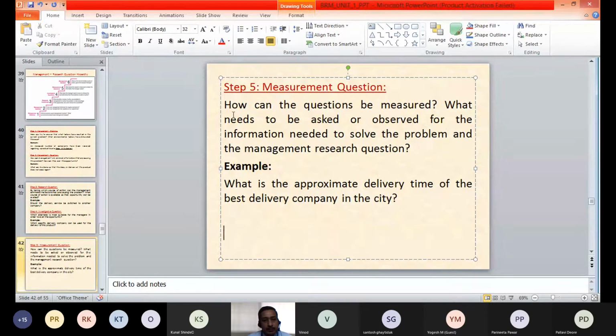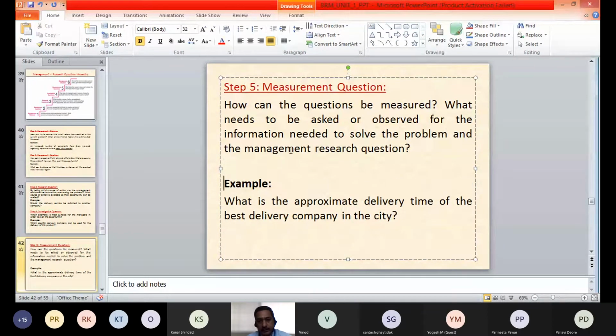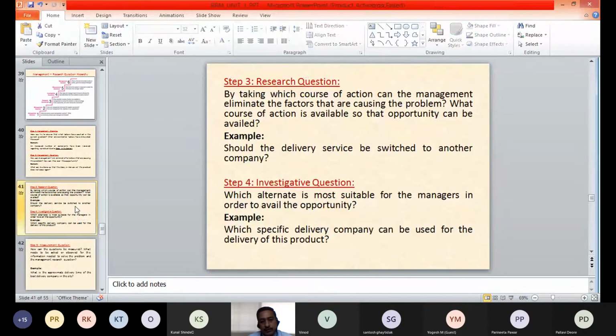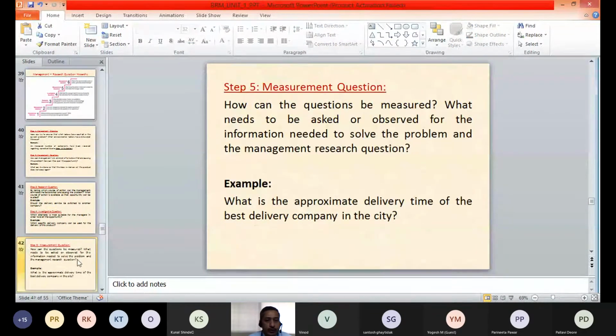This measurement question is about how can the questions be measured. Whatever investigative questions we have, for example, in this case, the investigative question is which specific delivery company can be used for the delivery of the product. So for this, how can the questions be measured? What needs to be asked or observed for the information needed to solve the problem?